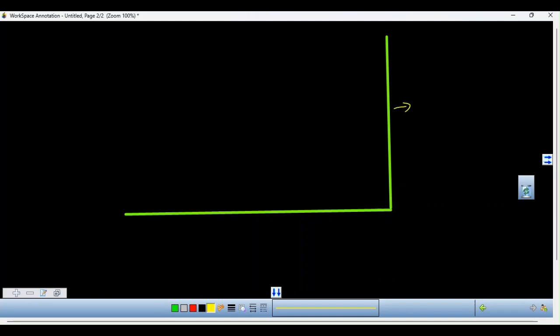So what we have here is a smooth wall and a smooth ground.